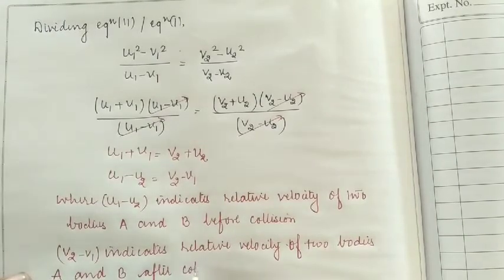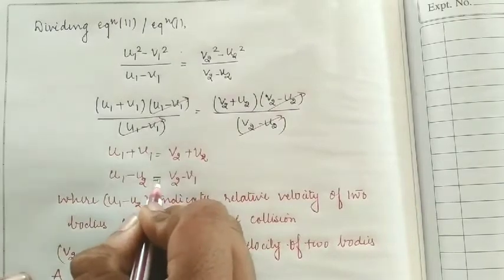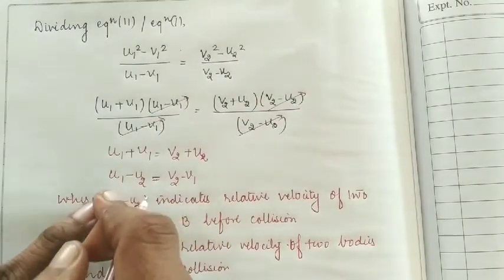Okay students, so here we have concluded that the relative velocity before collision